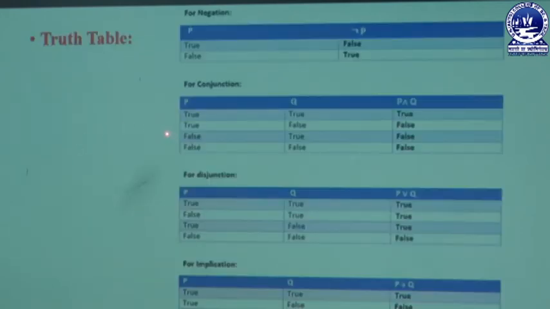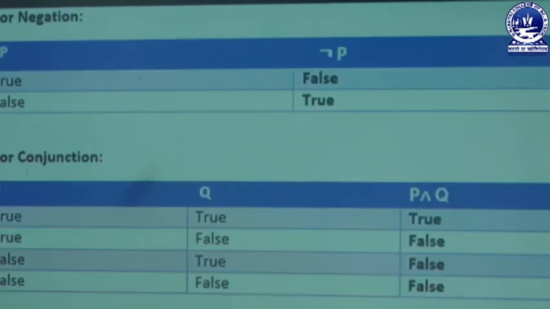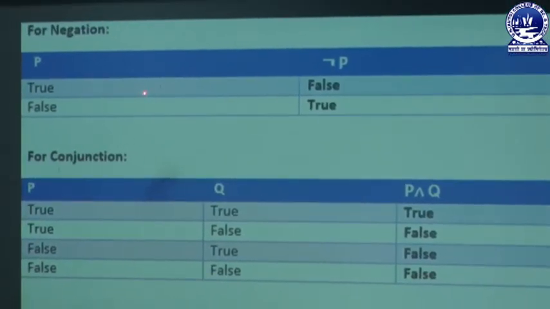Now look at the truth table. This table shows the negation connective. Suppose here P is your literal whose value is true. If its initial value is true, then if you write negation of P, it gives us the result false. Similarly, if you take the value false, then negation of P gives us true.